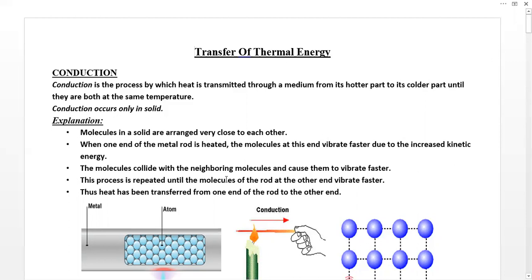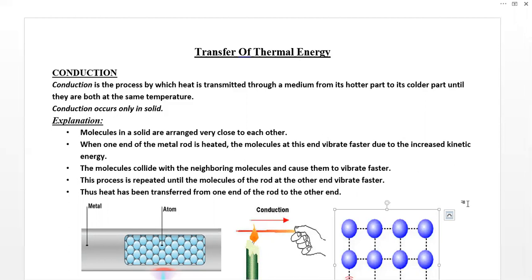Now we will discuss the molecular theory of conduction. A solid consists of molecules, and the bonding of molecules forms a solid.